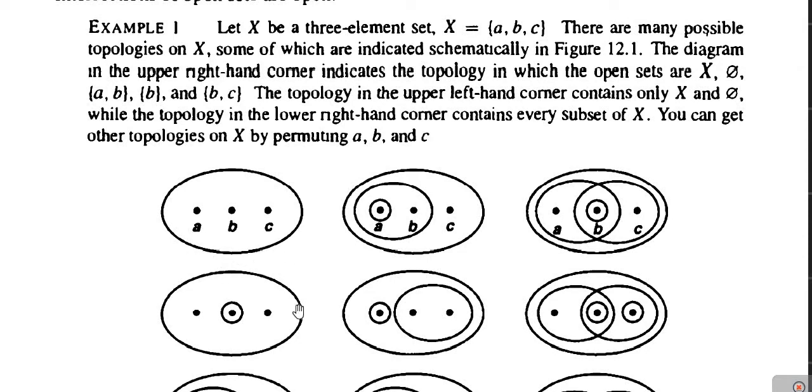If a set contains the element A, it is shown by drawing a circle or ellipse around the element A. This is a singleton set A. This ellipse contains 2 members A and B, which means this is a set which contains 2 members A and B. And if there is an ellipse or circle which contains the 3 members A, B, C, then this is the set containing 3 members, meaning this is our complete set capital X. So we will check which one of these are topologies on X.